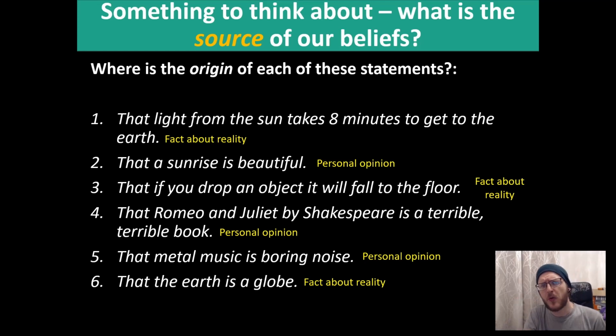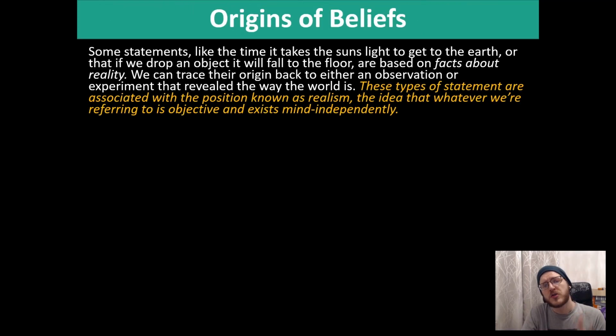Now, why is this important? Well, this leads us to a distinction that we have seen before. Some statements, like the time it takes the sun's light to get to the earth, or if we drop an object it will fall to the floor, are based, as I've just said, on facts about reality. We can trace their origin or our belief back to either an observation or an experiment that revealed the way that reality actually is. So we can say that these types of statements are associated with a position called realism. The idea that whatever we're referring to is objective and exists mind independently.